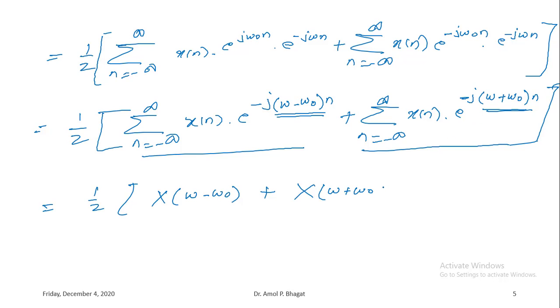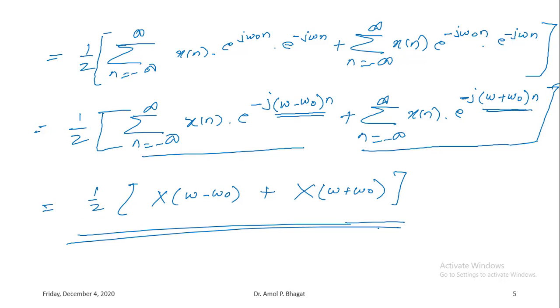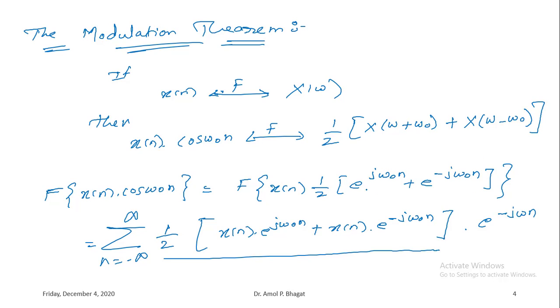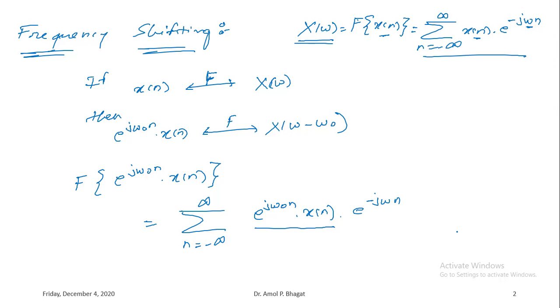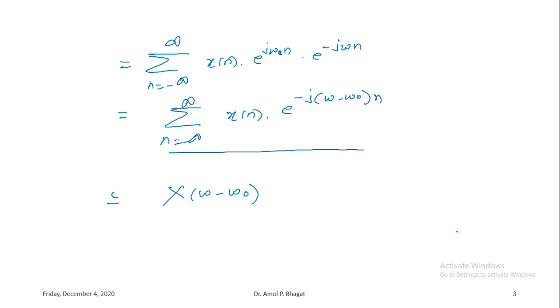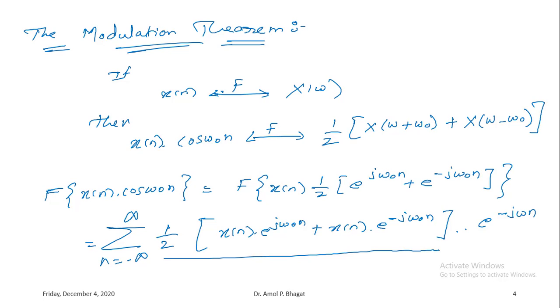Okay, so this is nothing but the required proof of this modulation theorem, right? So again, you can identify the Fourier transform of a discrete time signal which is multiplied by the cos function by using this modulation theorem. Okay, so these are the two properties: the frequency shifting property, and second, the modulation theorem property, right?